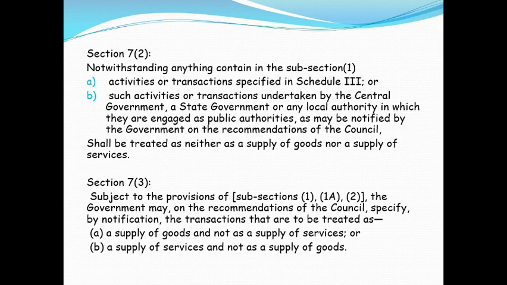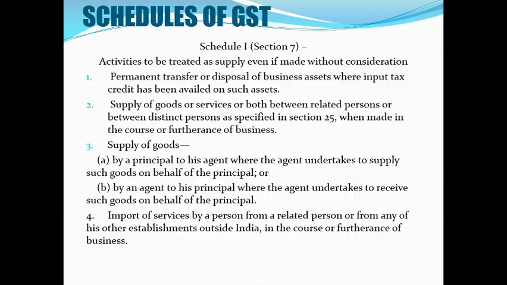Now Section 7 subsection 3 says that the government, on the recommendations of the council, for transactions not covered in subsection 1 or subsection 2, can specify the transactions that are to be treated as supply of goods and not supply of services, or that will not be taken as supply of goods but will be taken as supply of services. It will be specifically notified by the government under subsection 3. Now let us look into Schedule 1.